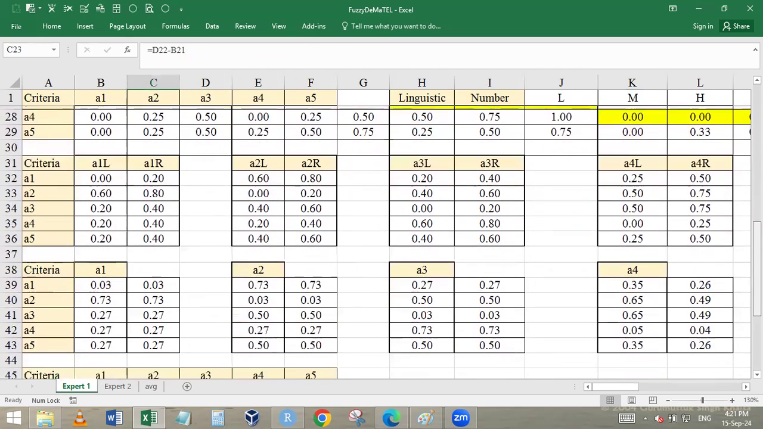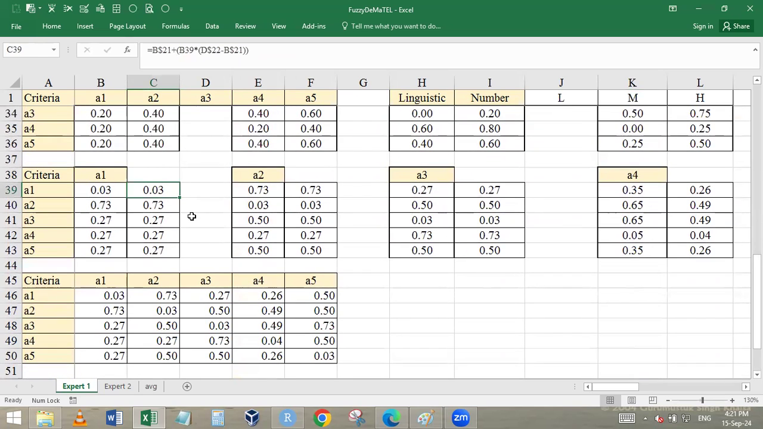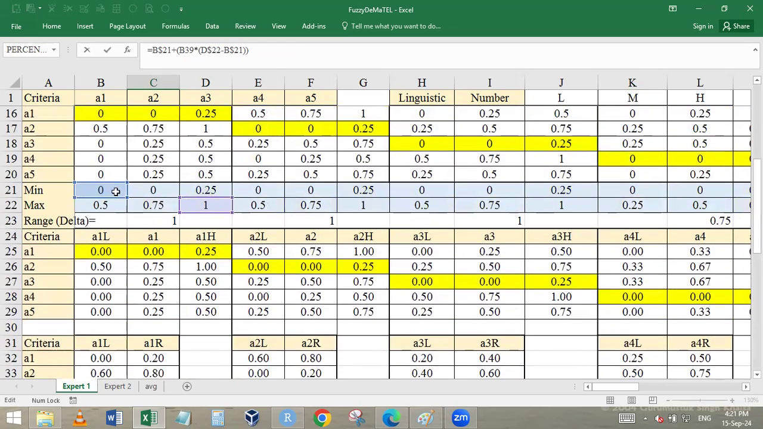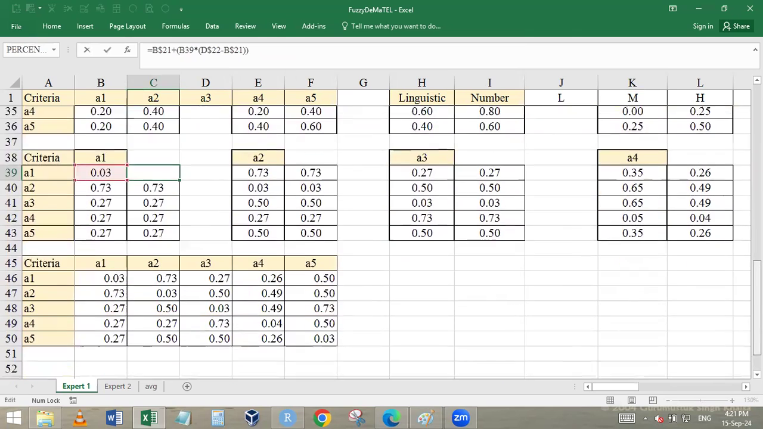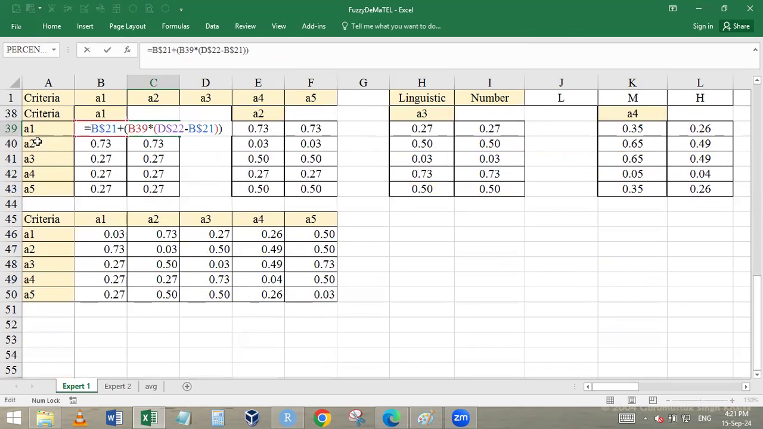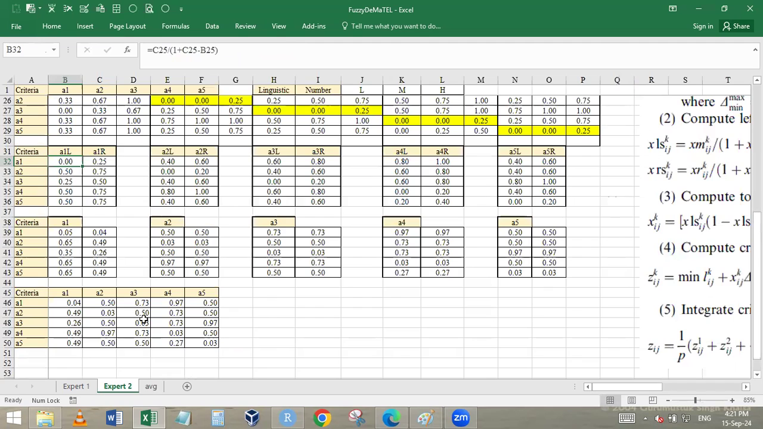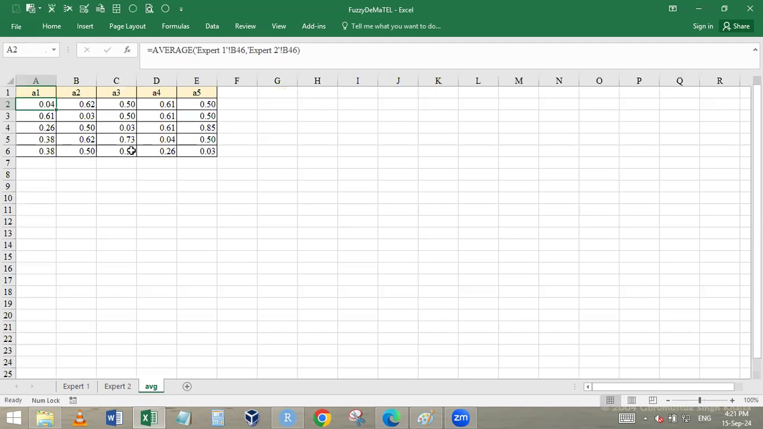So the formula will be B21, which is that minimum value of the first factor, this B21. Then multiplied by B39, the value I just computed, into this range: D22 minus B21 is the range. So this comes the real value, and I have taken the value here. This is for one expert. Similarly I have taken it for the other expert, and then take the average and take it to RStudio, and the rest of the stuff is the same.